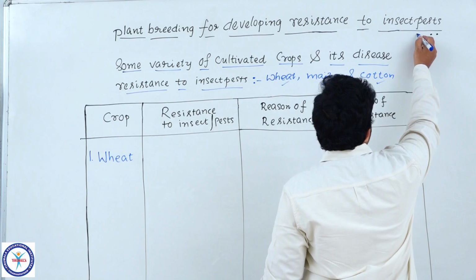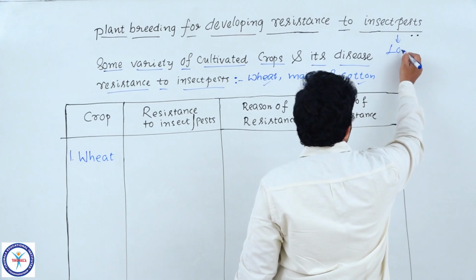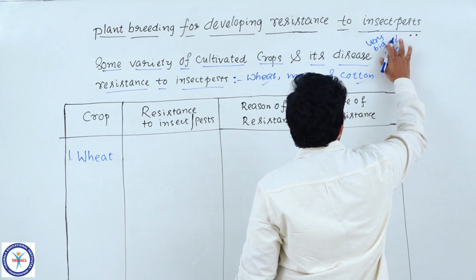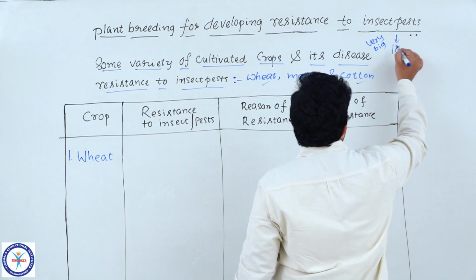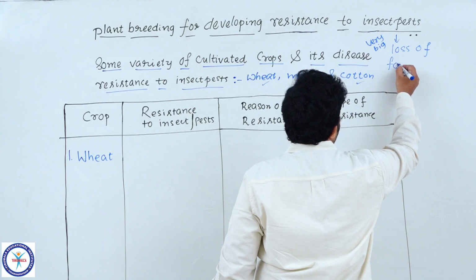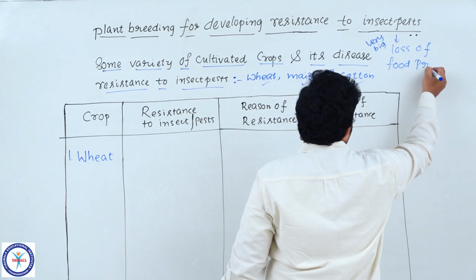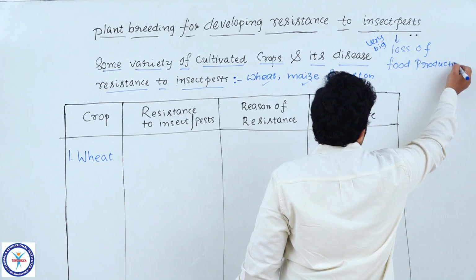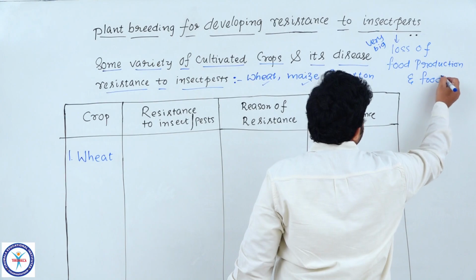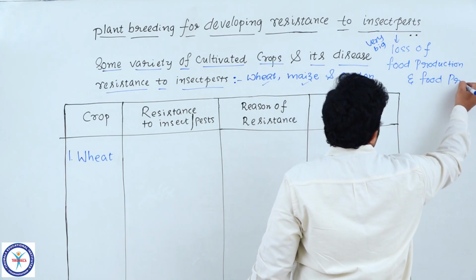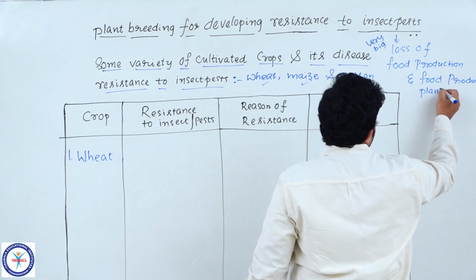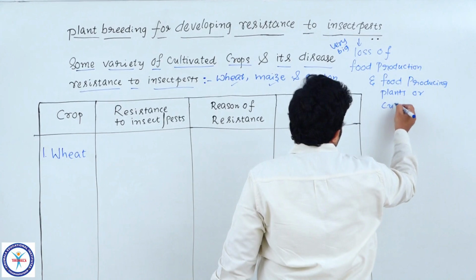So due to insect pests, what are we getting? A very big loss of food production, of food producing plants or crops, cultivated crops.